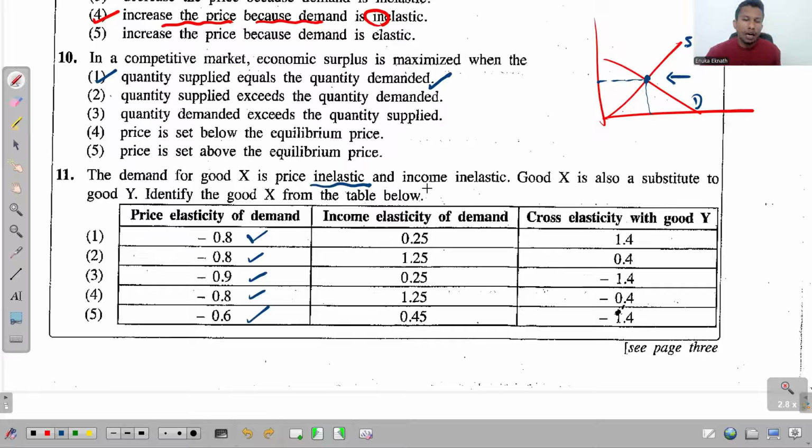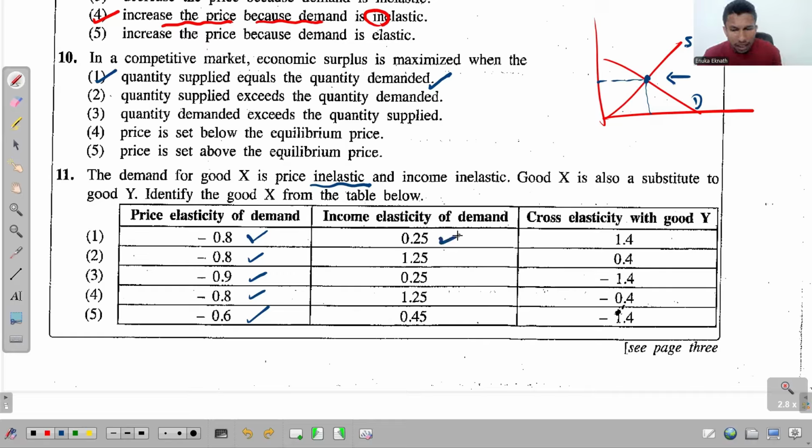Right. Now look at this second one. And income inelastic. See, if income is also inelastic, YED, when you find this income elasticity of demand, again you should receive a value lower than 1. Right? 0 and 1. It falls between 0 and 1.